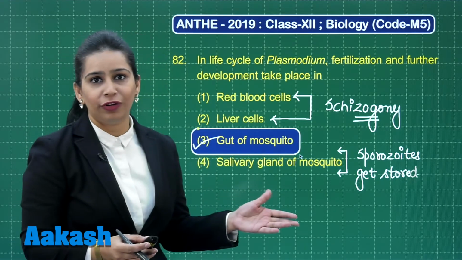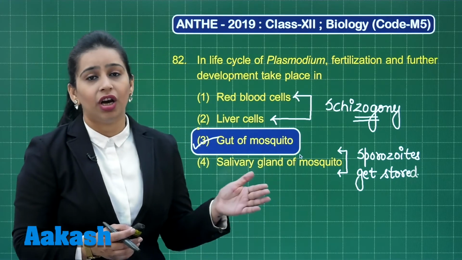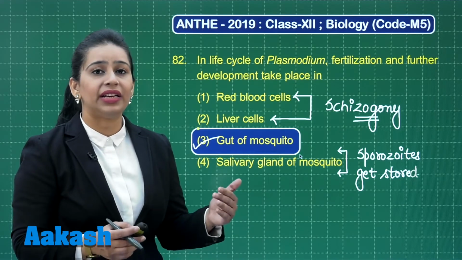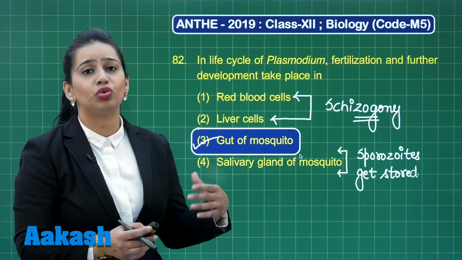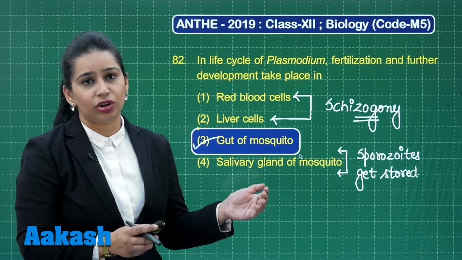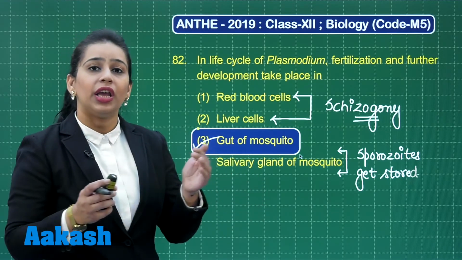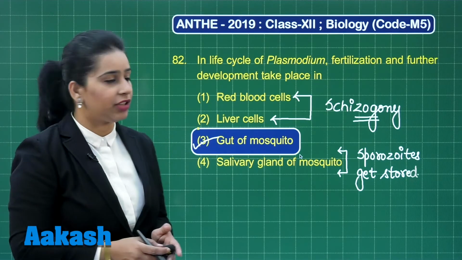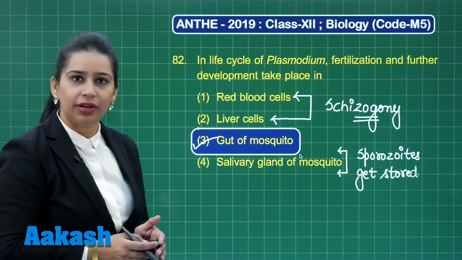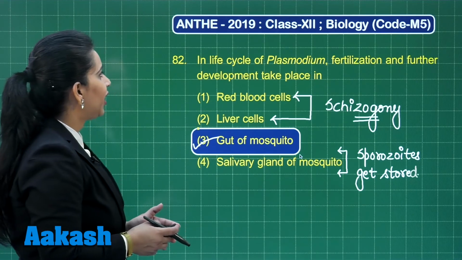So when the female Anopheles bites an infected person and then it bites a healthy person, it is going to transmit the infective stages that have been formed in the gut of mosquito into the healthy person through its bite. So the correct answer is option number 3. Now moving to our next question here.